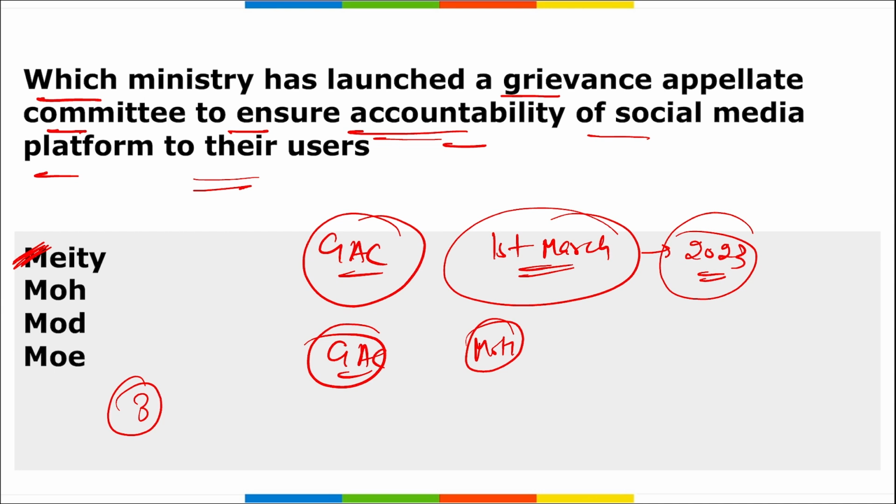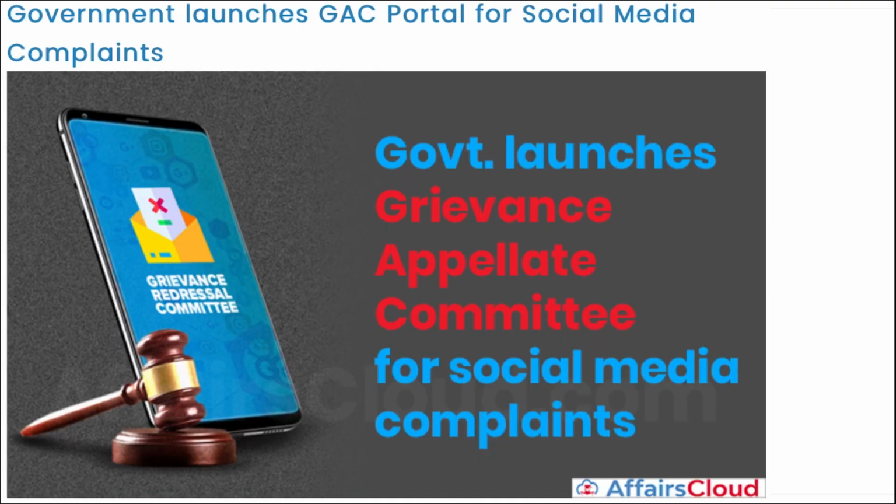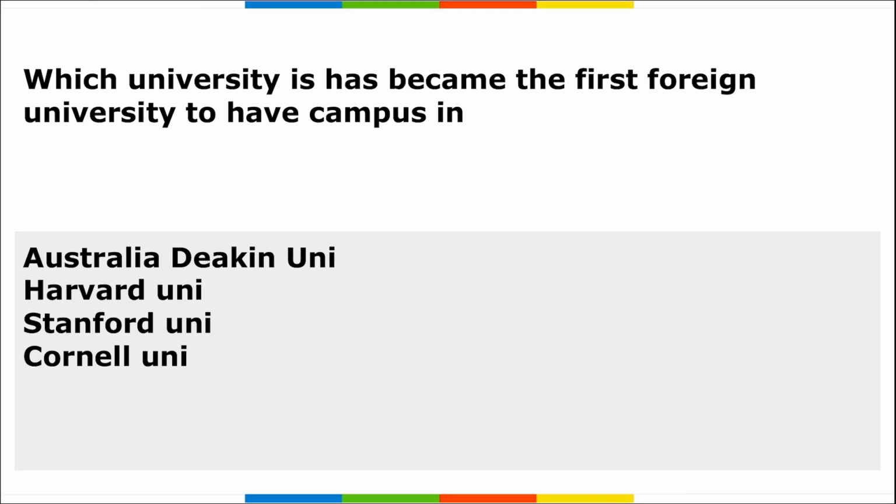So these will be the three committees, and one of the committees that will be working towards the issue of any unlawful activity, ensuring accountability of social media platforms to their users, will be done by the Ministry of Electronics and Information Technology. And if we talk about the Ministry of Home Affairs, they will be looking at complaints about illegal and criminal activities. And the second committee, under the Ministry of Information and Broadcasting, will handle misinformation or fake content. Next, here you can see these three committees.